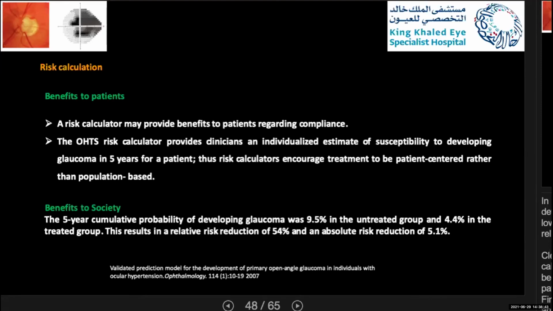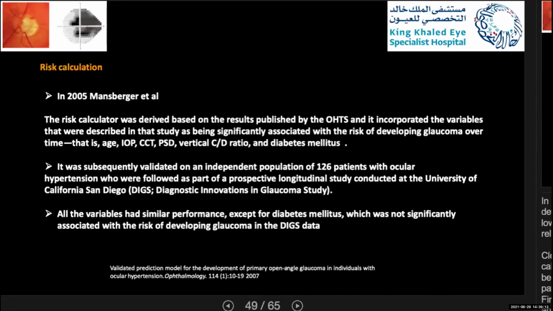A risk calculator sometimes can help select those patients who will most benefit from the treatment because of their high risk of developing glaucoma. Sometimes when you do the score, you will have patients with borderline risk. So this is where the provider's experience and the patient's input can provide guidance regarding whether to start treatment or not.